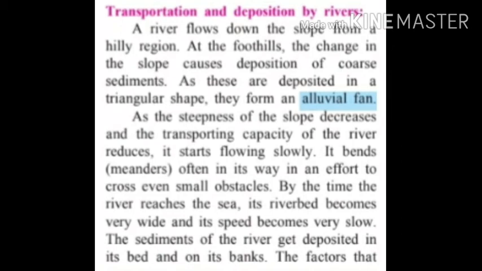Due to decreased speed, the sediments of the river get deposited in its bed and on its banks. This leads to the formation of flood levees, flood plains and deltas. It means that due to the depositional work of the river, various landforms such as flood levees, flood plains and deltas are formed.